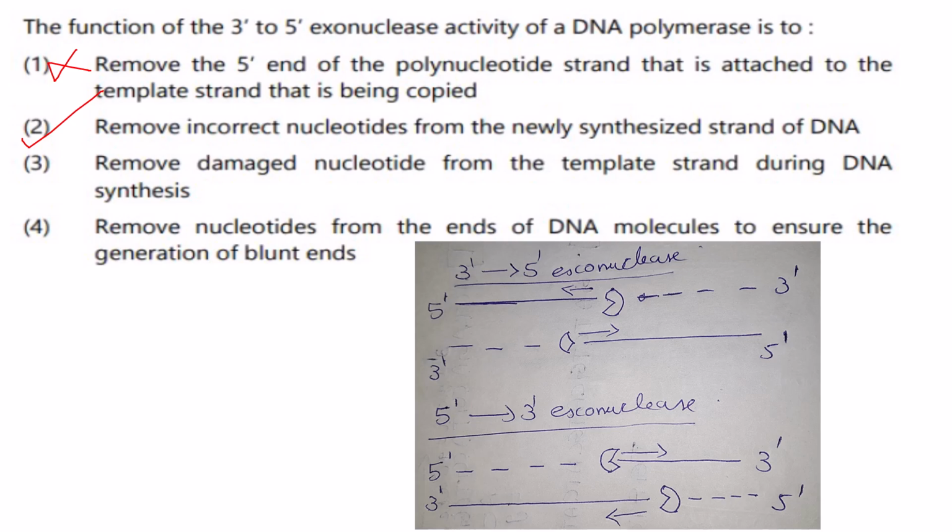Then "removes damaged nucleotide from the template strand", not from the template strand but from the newly synthesized strand. So 3 is also not correct. "Remove nucleotide from the ends of the DNA molecule to ensure the generation of blunt ends." Again it is not correct. It doesn't generate any blunt ends.